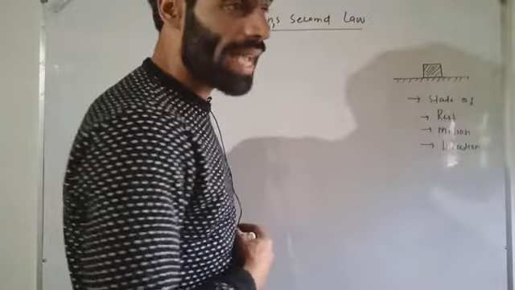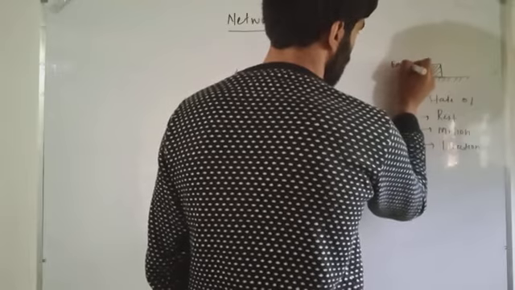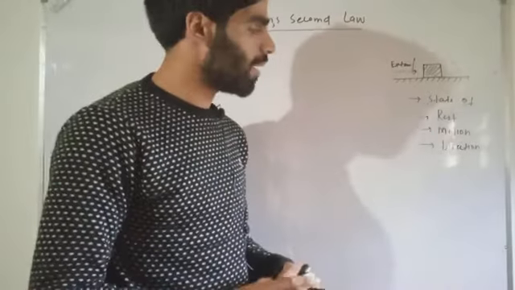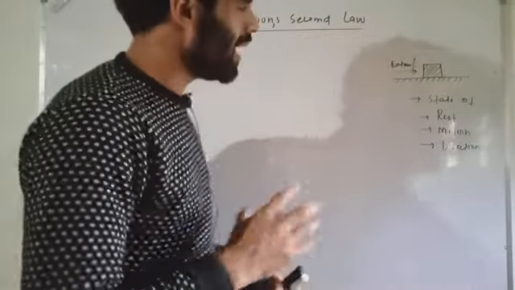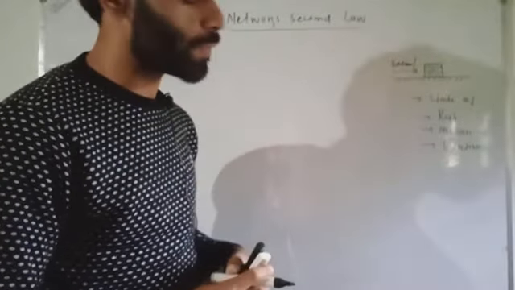A body cannot change its state of rest, state of motion or state of direction unless and until it is acted upon by an external unbalanced force.